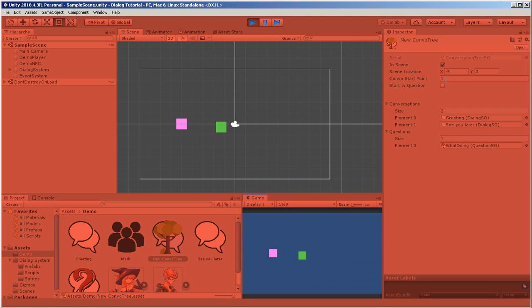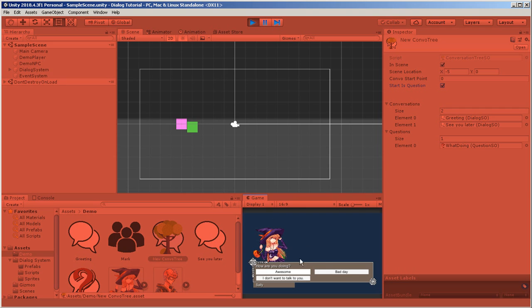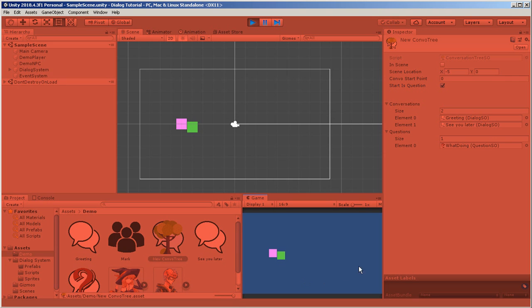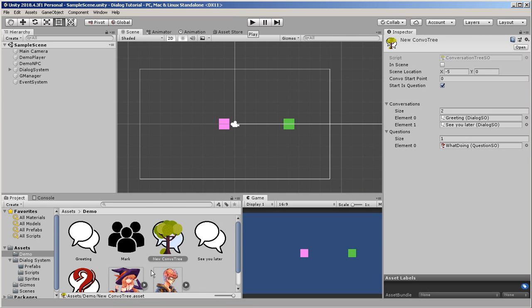I'm going to reset here and say, let's go back to that question. There we go. So if I go back in, we get back to our question, and we're going to test this one now, in scene. So I don't want to talk to you. It's closed, and we see in scene has turned off. Now I don't have anything for walking off the screen, but if I close this, this is one of the faults I find with scriptable objects. Any change I make to it remains. It does not go away. So I would have to keep on resetting things.